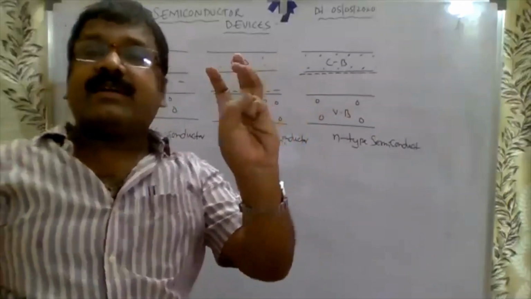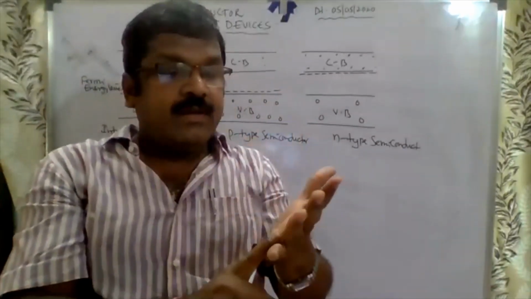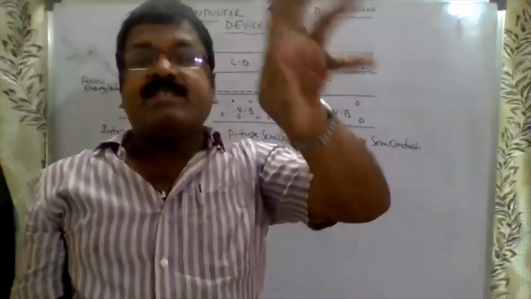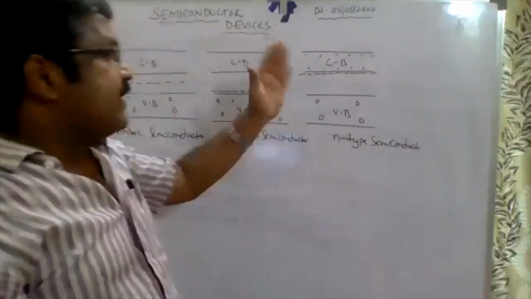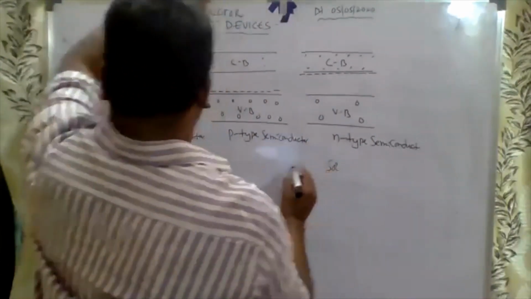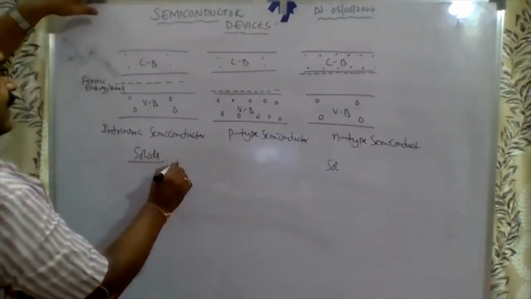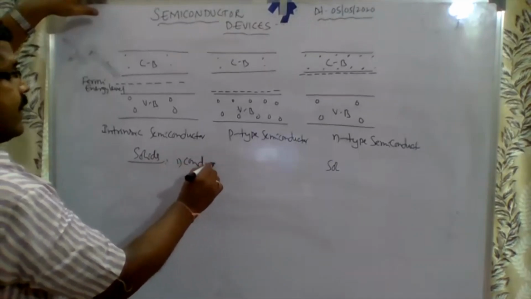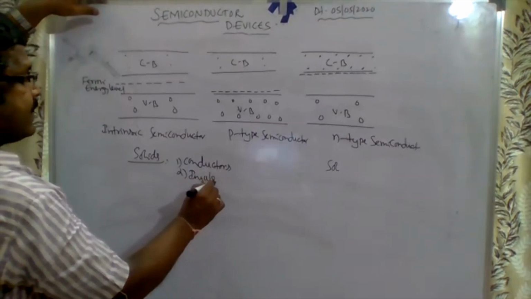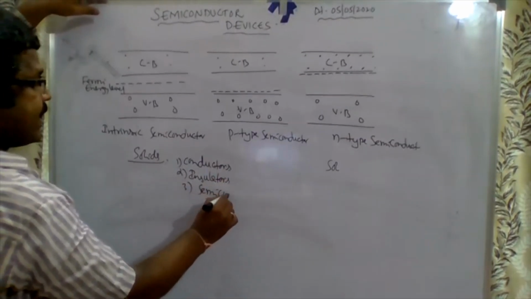In semiconductor devices, matter exists in three states: solids, liquids, gases. On the basis of electrical properties, solids are divided into three, as explained yesterday. First one is conductors, second one is insulators, third one is semiconductors.